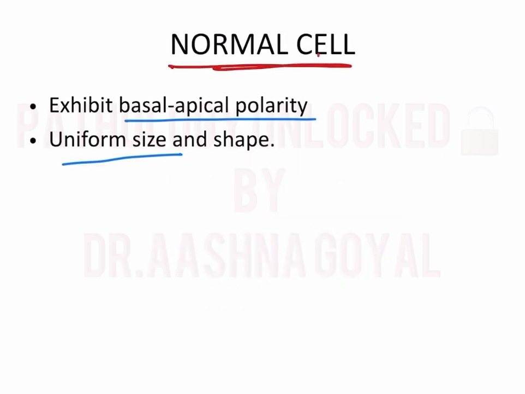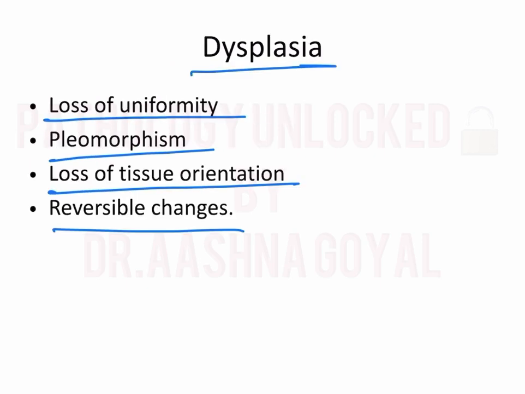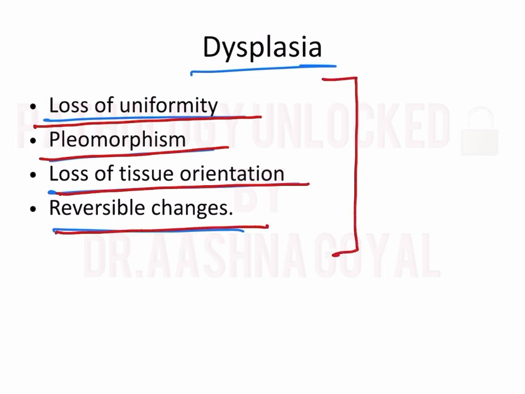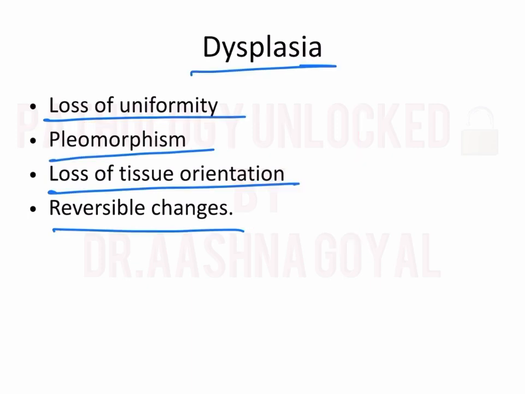What is there in a normal cell? A normal cell exhibits basal apical polarity and is uniform in shape and size. But in a neoplastic cell, there is loss of uniformity. Pleomorphism means there is no uniform shape or size of the cell. There is loss of tissue orientation and irreversible changes. These all together are known as dysplasia. A neoplastic cell exhibits dysplasia.